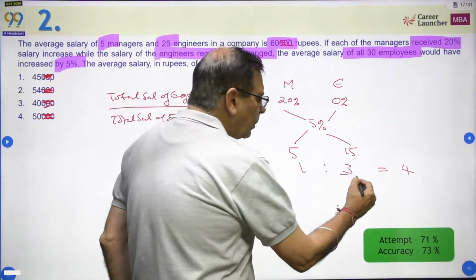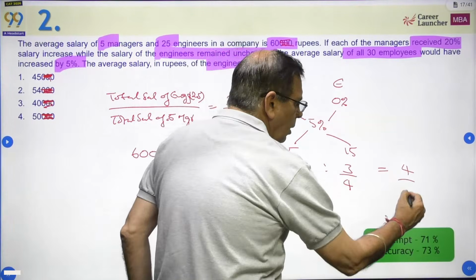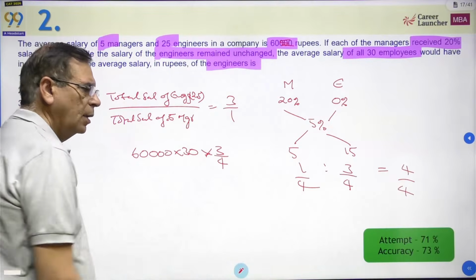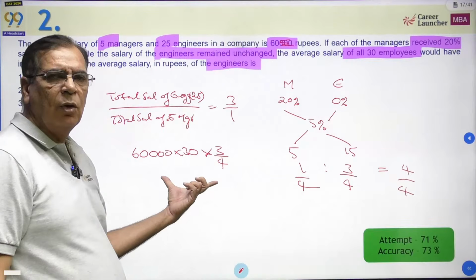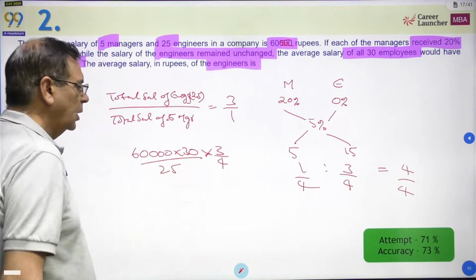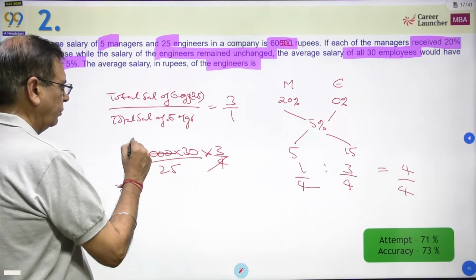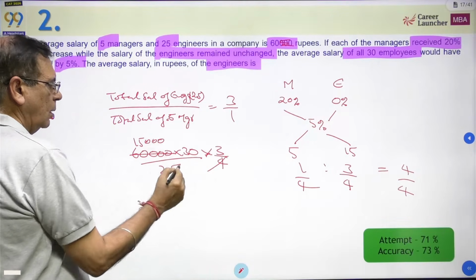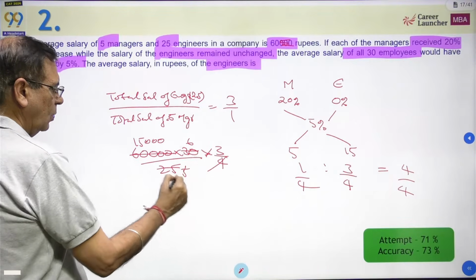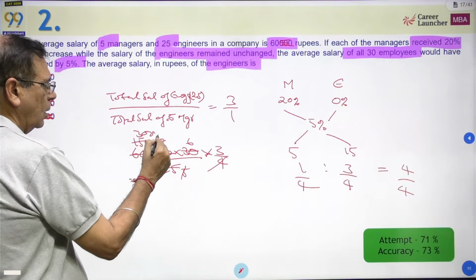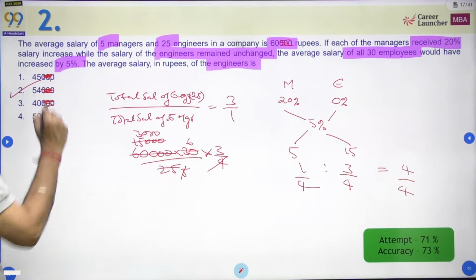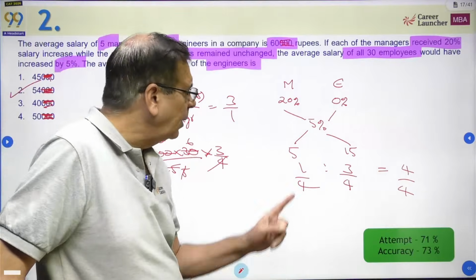Out of this, 3 by 4 is for engineers. That is the total salary of 25 engineers. So what will be the salary of each engineer? Divide by 25. 5 5s are 25, 5 6s are 30. 5 into 3,000, 3,000 into 9,000 into 6, 54,000. Choice 2. Answer दोनों में वही आएगा, but this will be faster.